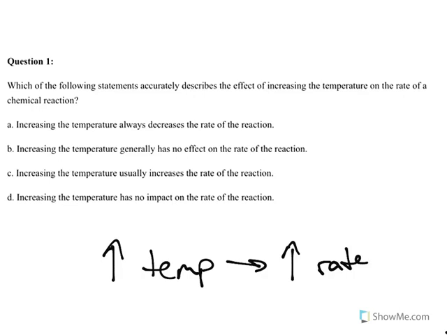So increasing the temperature always decreases the rate of the reaction? No. Increasing the temperature generally has no effect? No. Increasing the temperature usually increases the rate of the reaction. So we have C there. And again, the reason for that is as the temperature goes up, you can expect those particles to collide more often and collide harder, so a larger portion of those collisions will be successful in overcoming that activation energy.